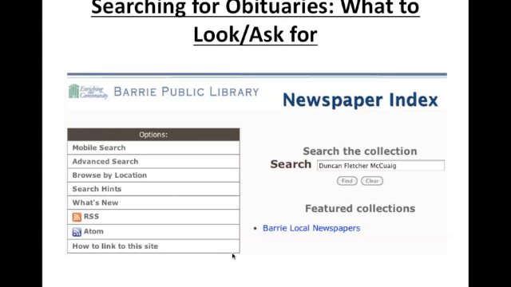So another part of your assignment is searching the obituaries in the Barrie area newspapers. Dr. Rudacek has left the URL to this website right in your syllabus, so you know where to find it. And this is exactly what it looks like. It's hosted by Barrie Public Library, and there's a search box right here, and that's obviously where you put in your search term. It's pretty straightforward. So I've chosen Duncan Fletcher McQuaig as my mayor.